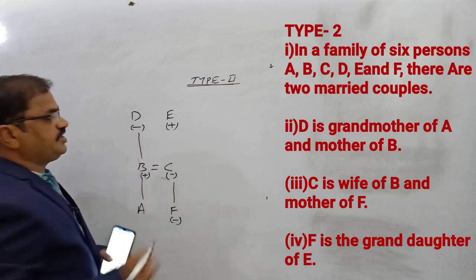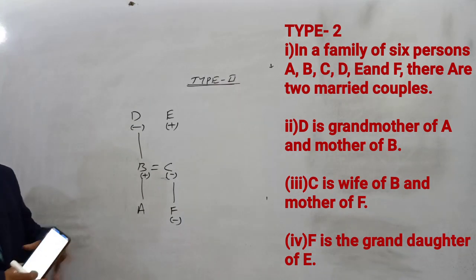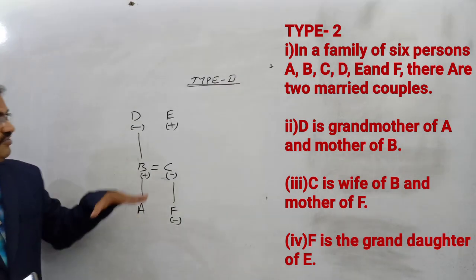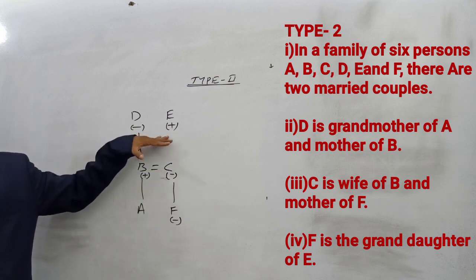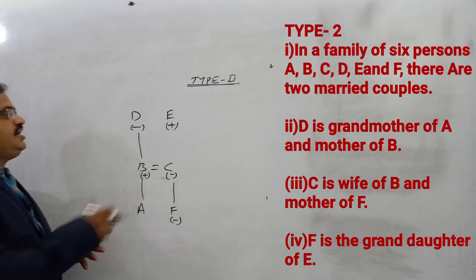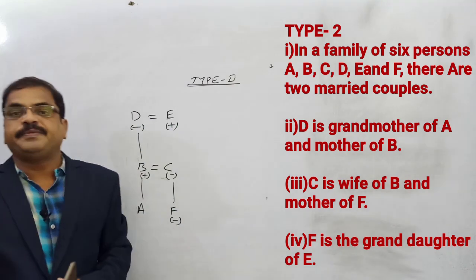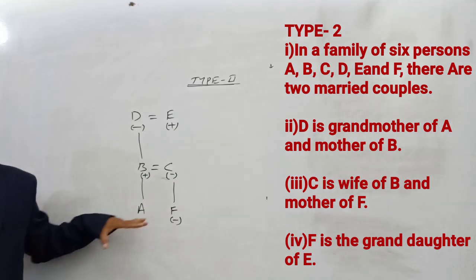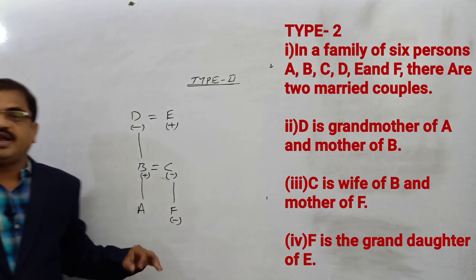So E is the masculine gender. How can we say? Because 2 married couples are required. Here 1 married couple is over, and again 1 married couple is required. So that is why D and E will become the grandparents of F and A, the grandparents of the wife.